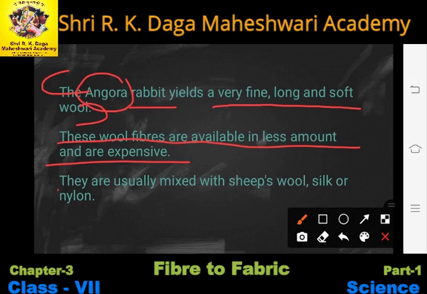They are usually mixed with sheep's wool, silk or nylon. This wool is mixed with other kinds of wool, that is sheep's wool, silk and nylon, to make woolen cloths like sweaters, shawls, blankets, etc. As they are so expensive, we cannot afford to use them in pure form, so that's why they are combined with other kinds of wool.